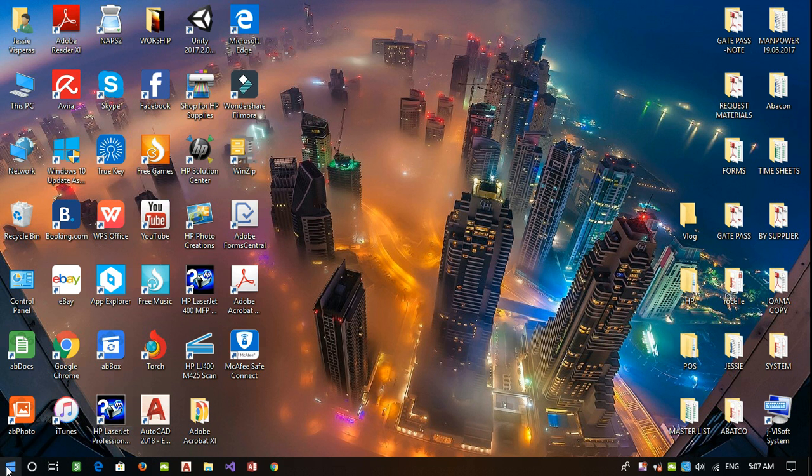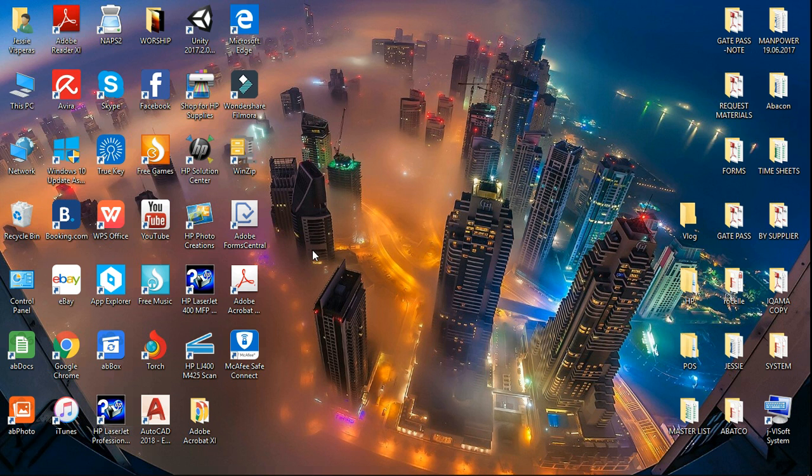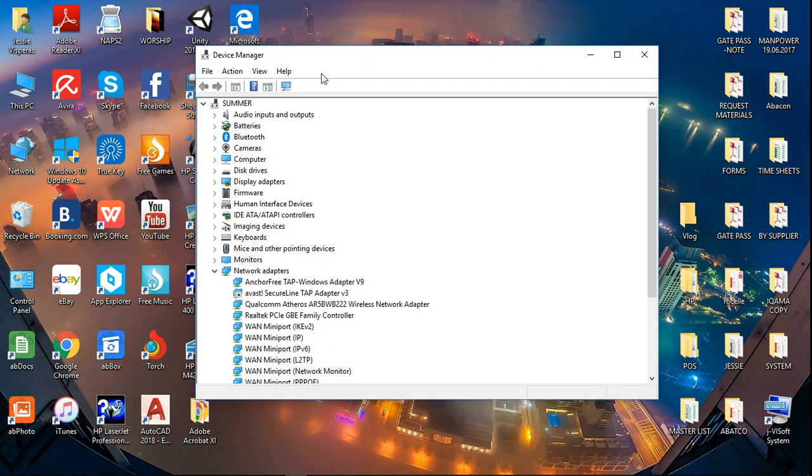Just right click on the Windows button and go to the BIOS manager. Okay, there we go. The BIOS manager is here. Still loading. Okay. Go to batteries. Expand this one.